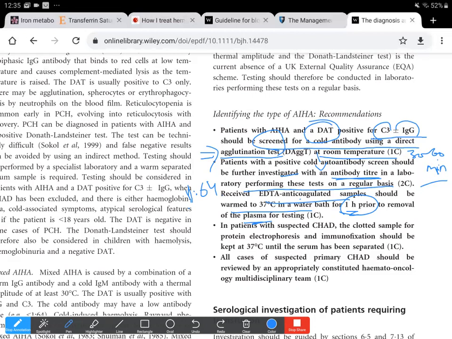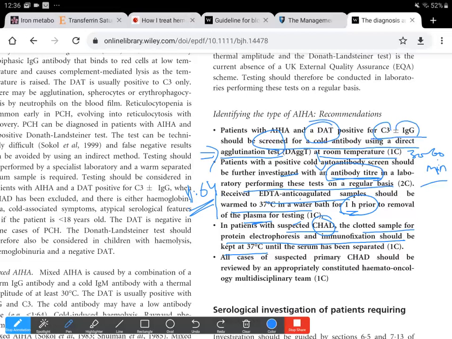In patients with suspected CHAD, the clotted sample for protein electrophoresis and immunofixation should be kept warm. So for those patients with cold hemagglutinin disease and cold agglutinin syndrome, samples tested for antibody titer, although they're tested at 4 degrees centigrade, should be transported either at 37 degrees centigrade or warmed to 37 degrees centigrade in a water bath 1 hour prior to removal of plasma.